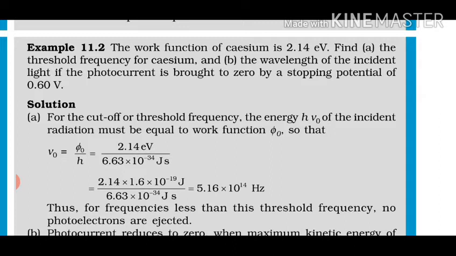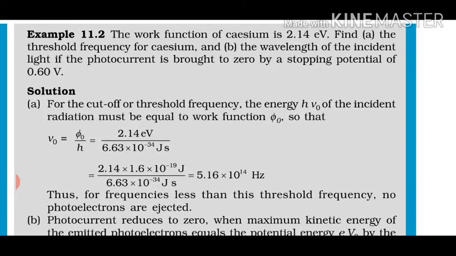h into nu naught: Planck's constant, multiplied by nu. Nu is frequency, but what is nu naught? Nu naught has a particular name, threshold frequency. So basically what was work function? It was the minimum energy required to have the photoelectric effect. So the first part is you have to find out threshold frequency. Work function is h into nu naught. Work function is given to you, Planck's constant, you know the value of it. You just have to do the division and you'll find the value of threshold frequency, and the symbol of threshold frequency is nu naught.